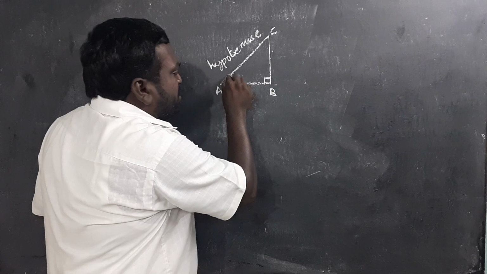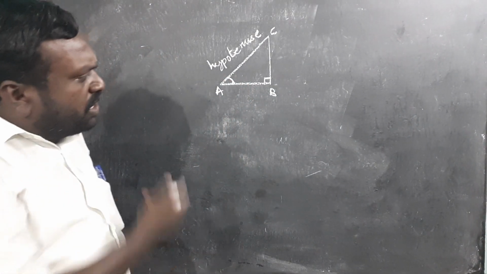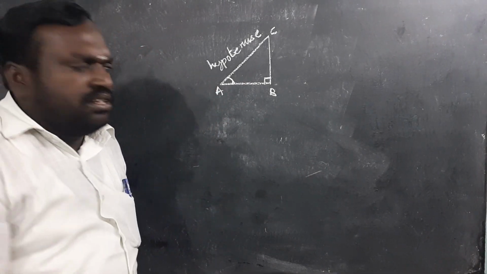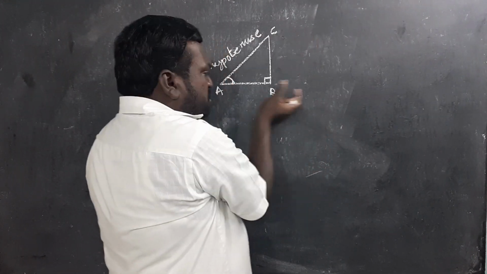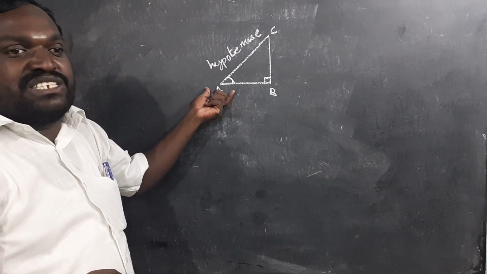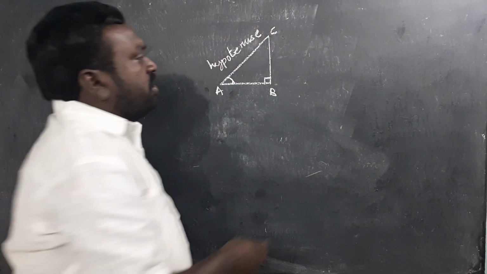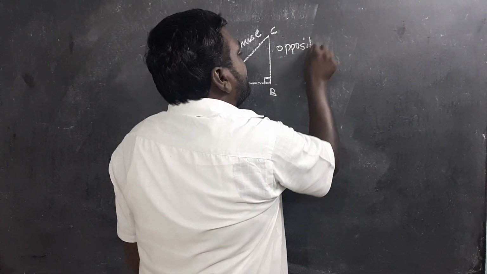I'll take the first acute angle as A. Now you can notice that for angle A, there is a side which is opposite to angle A. This is BC. If we define angle A as the acute angle in this problem, then BC we call the opposite side.